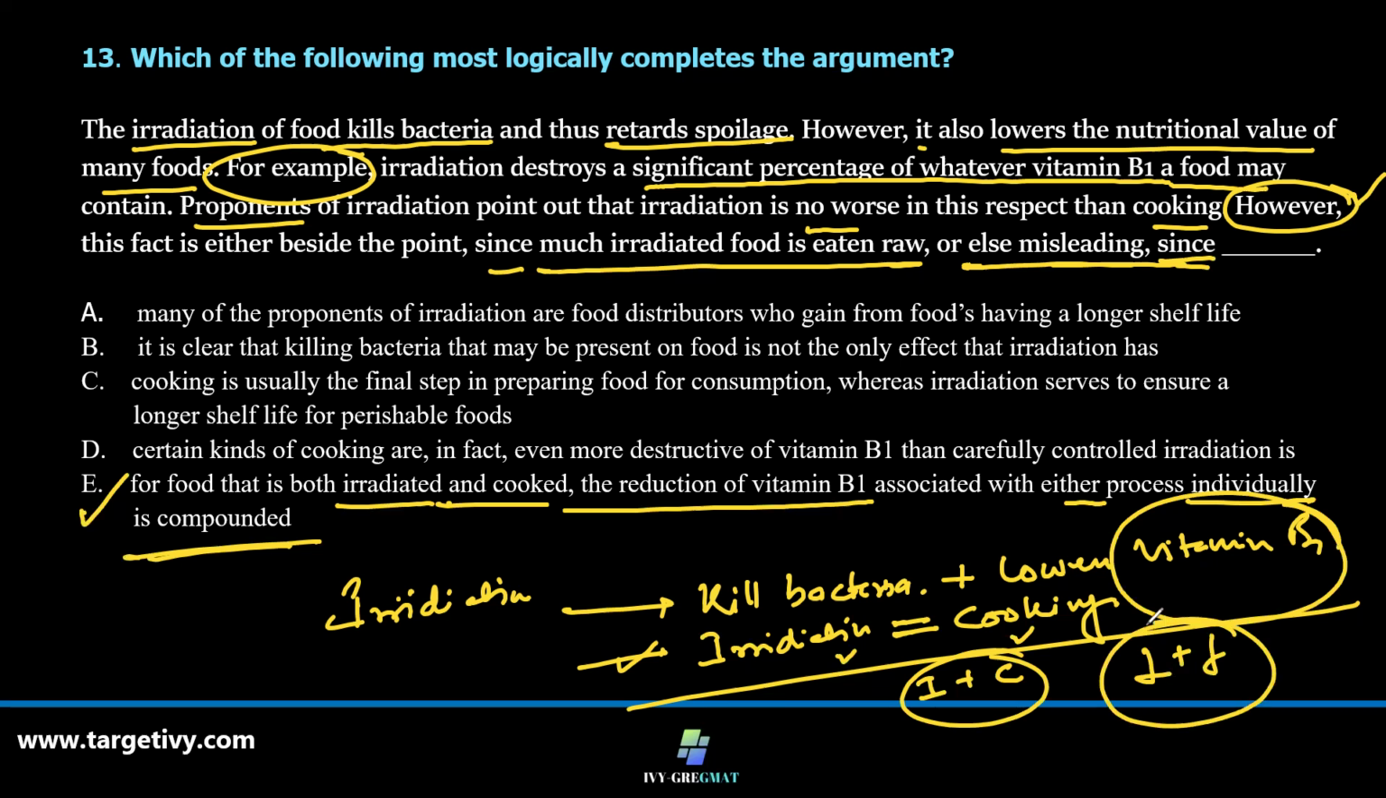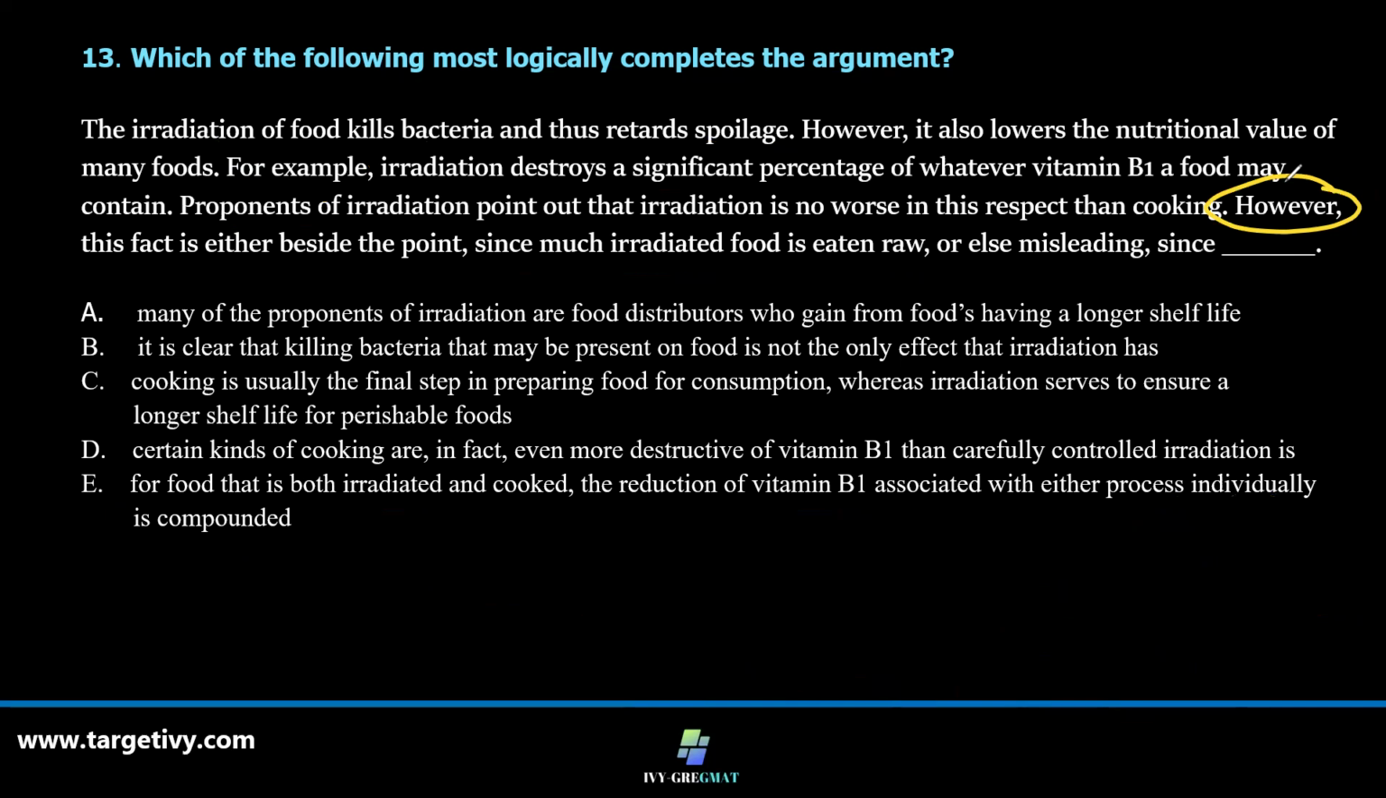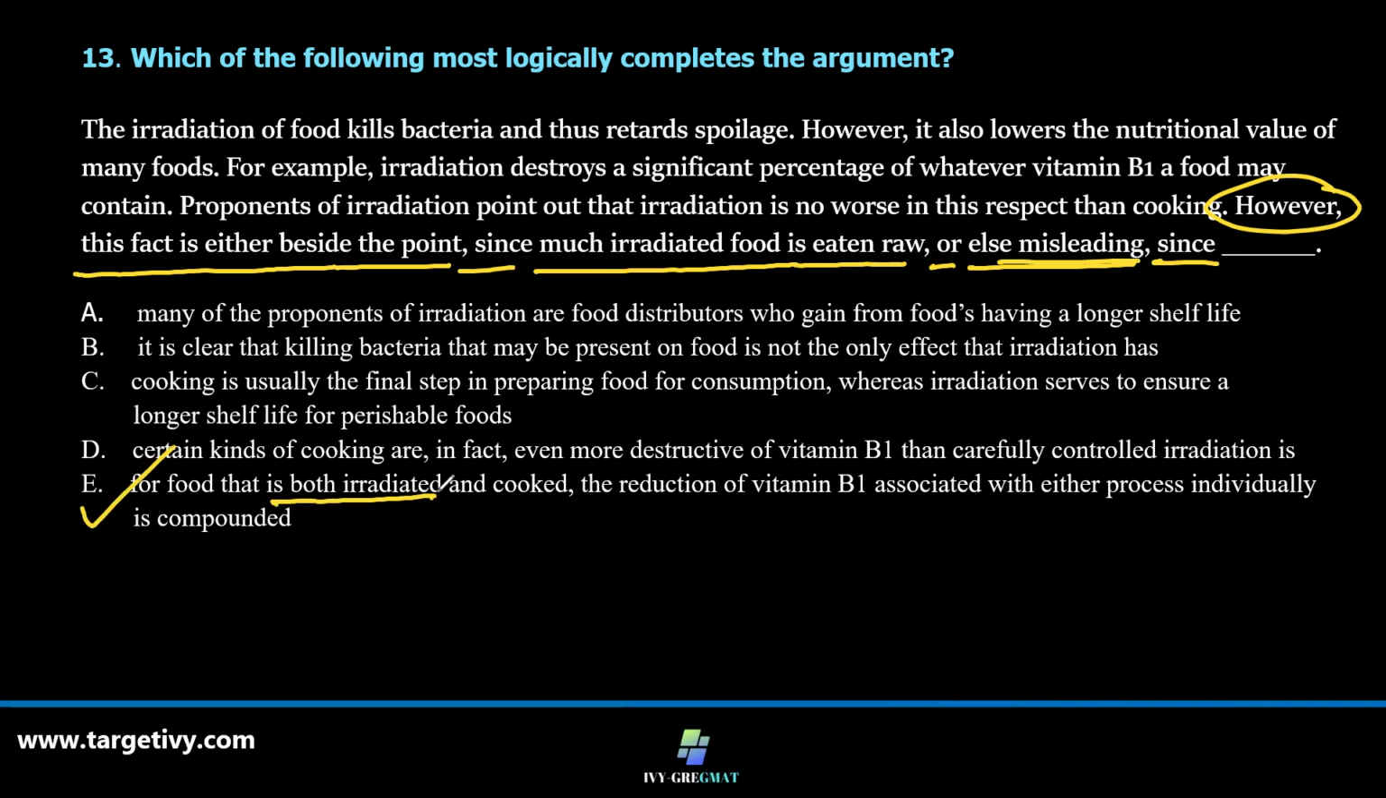So that definitely completes the sentence, or rather sums up the argument when he says that, however, this fact is either beside the point, since much irradiated food is eaten raw, or else misleading. Why is it misleading? Since for food that is both irradiated and cooked, the reduction in B1 associated with either process individually is compounded. Absolutely correct. Option E is the correct answer. Fine. Okay, let's go into the next one.